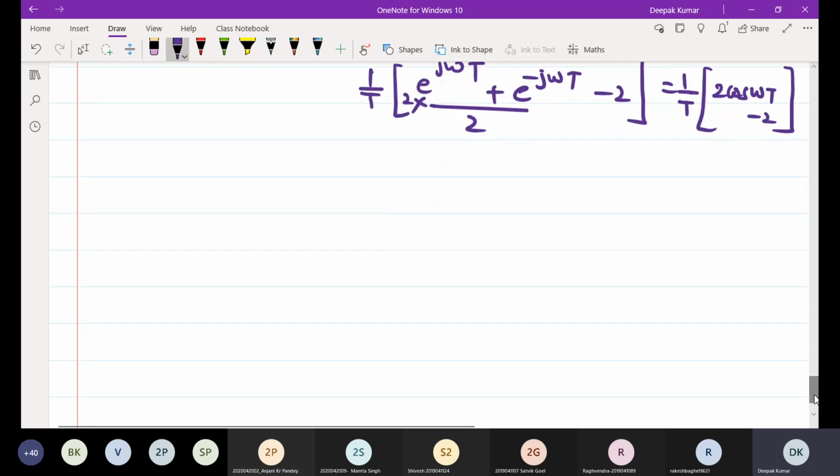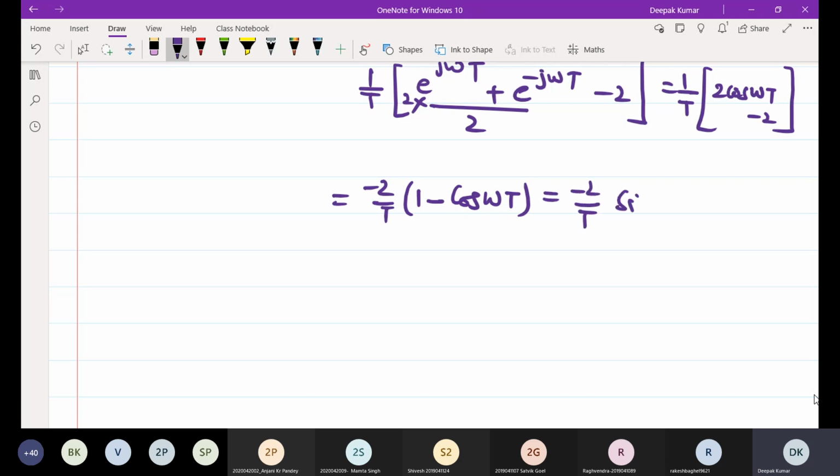Further, try to simplify more. What will it become? Take 2 outside, minus 2 keep outside. That will become 1 minus cos omega T. It will be minus 2 by T times 1 minus cos omega T, and 1 minus cos omega T will become sine square omega T by 2.